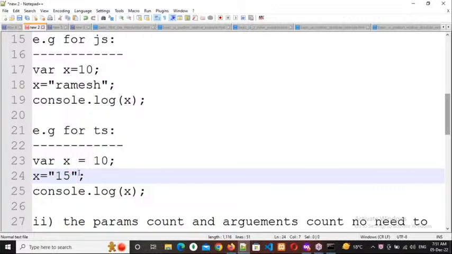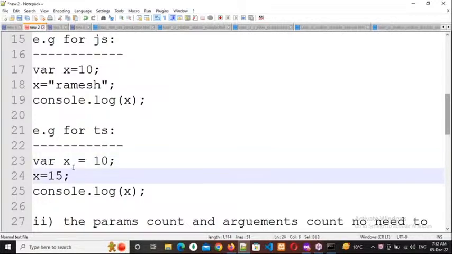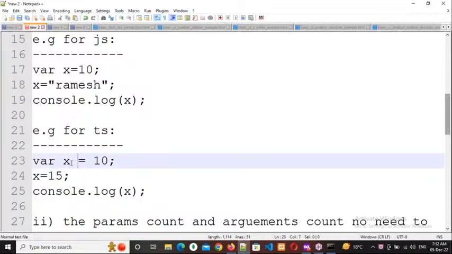For example, here I'm writing x equal to 15. Now what is the output I will get? 10, 15, or error? 15 only. Why? Because the x value is 10 here, the x value is 15 here. So whenever the data type is matching, it will take the latest value only. Whenever the data type is not matching, it will take the first value as the main data type.